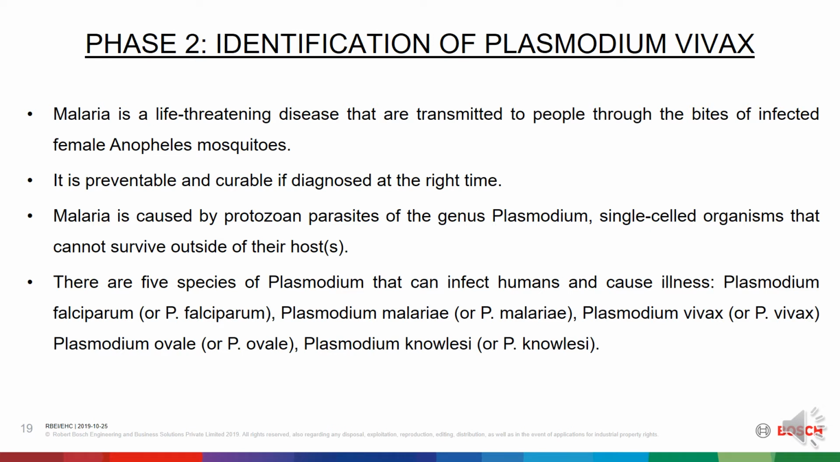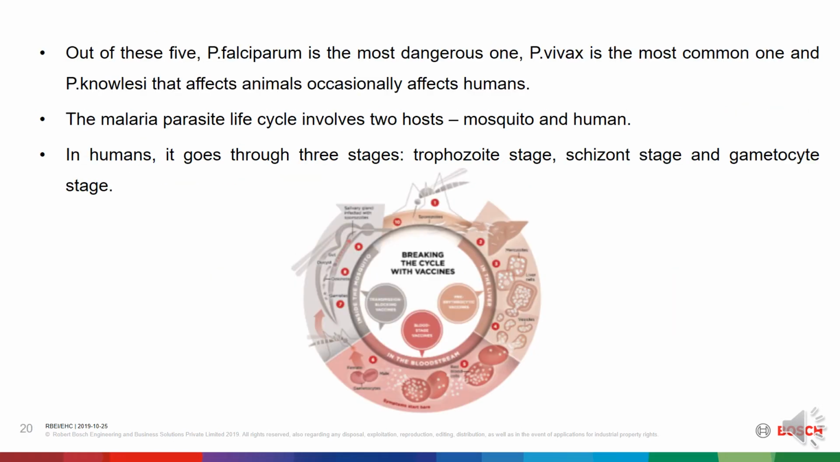Plasmodium falciparum, or in short P. falciparum, Plasmodium malariae or P. malariae, Plasmodium vivax or P. vivax, Plasmodium ovale or P. ovale, Plasmodium knowlesi or P. knowlesi. Out of these 5, Plasmodium falciparum is the most dangerous one, Plasmodium vivax is the most common one, and Plasmodium knowlesi that affects animals occasionally affects humans.